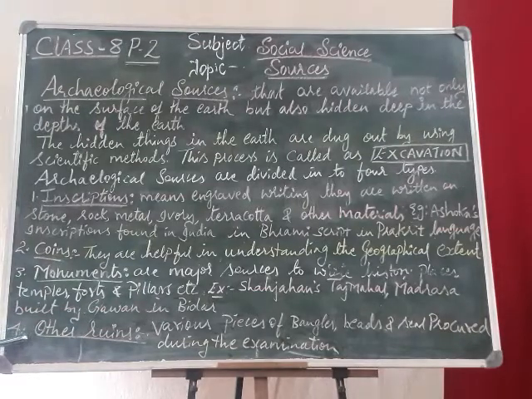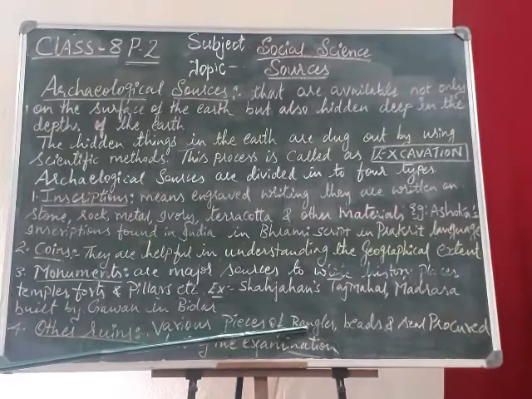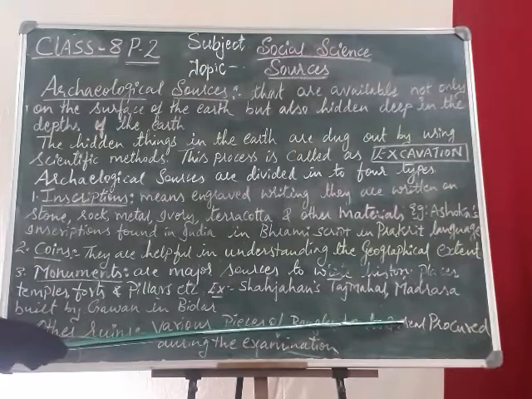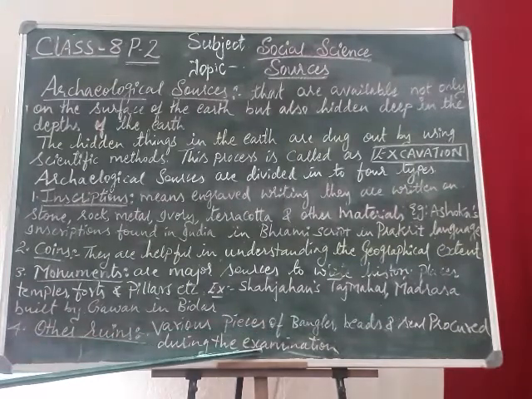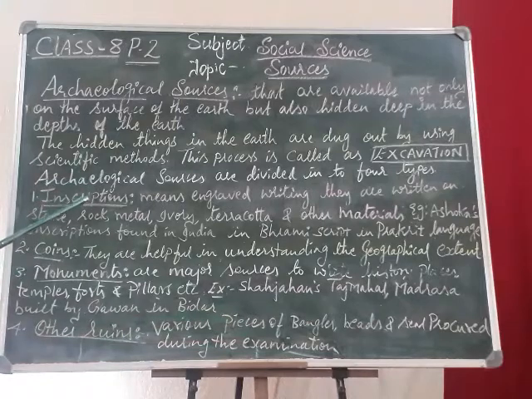Third, last comes other ruins. Various pieces of bangles, beads and seals procured during the excavation, meaning when they were researching. So they got the tiny pieces and used to study the history and bring it out. In other ruins, in the sense that monuments might have been damaged due to wars or natural calamities, but still it is available to get information on social, political aspects, etc.